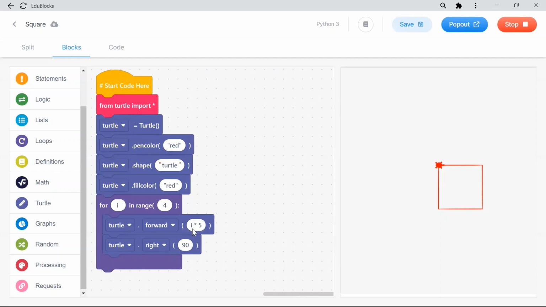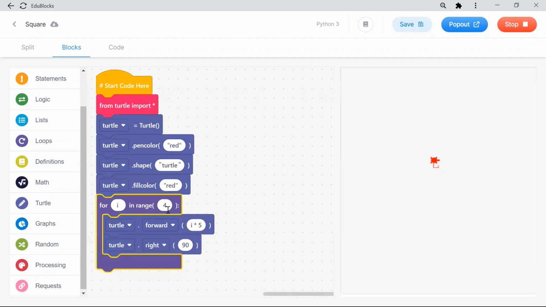For example, first time 1 into 5 is 5. Second time 2 into 5, 10. Third time 3 into 5, how much? 3 fives are 15. The fourth time 4 fives are 20. Like that. So now I will run. Now my lines are not the same. See.